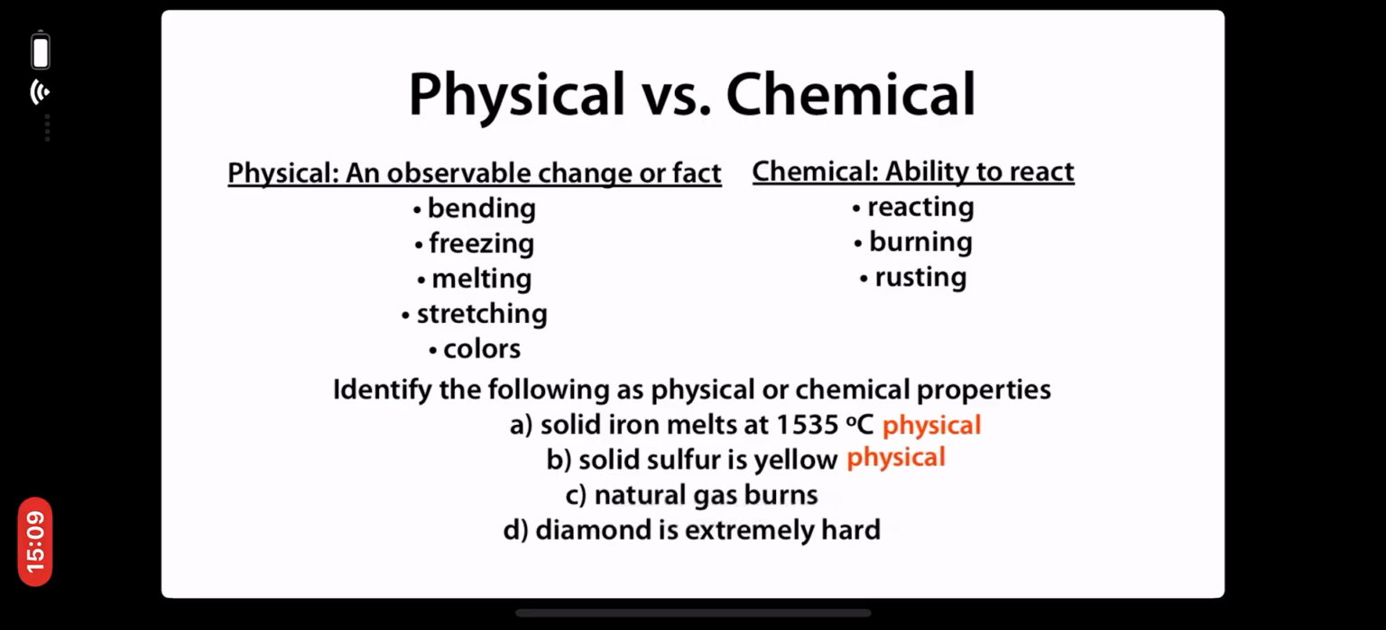C, natural gas burns. We've listed burning as a chemical change or a chemical property, so we're going to call that a chemical property. And D, diamond is extremely hard. We haven't listed hardness as a physical or chemical property, but if we think about it, the fact that diamond is extremely hard has nothing to do with its ability to react. It's an observable fact about diamond, so that falls under the physical category.